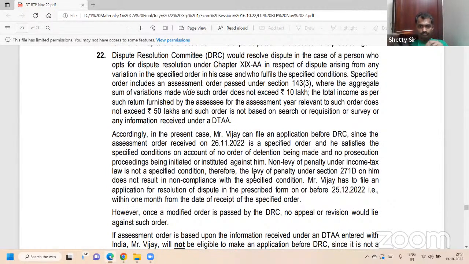DRC would resolve dispute in case of a person who opts for dispute resolution under chapter 19AA, section 245ME. One section, one chapter.